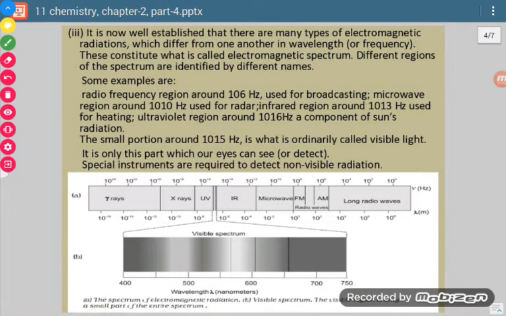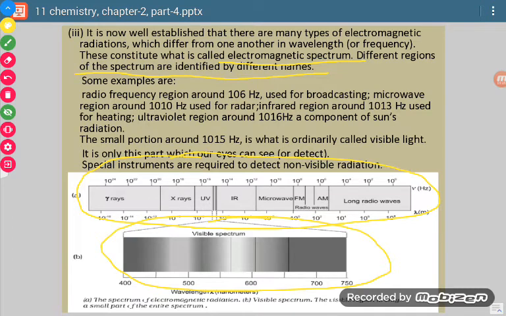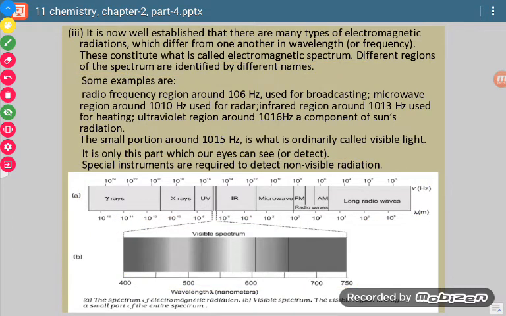Now the third property, it covers a lot. It is now well established that there are many types of electromagnetic radiations which differ from one another in wavelength or frequency. These constitute what is called the electromagnetic spectrum. Different regions of the spectrum are identified by different names. Now see, this thing is the electromagnetic spectrum. This is the visible spectrum and this is the whole electromagnetic spectrum. Now see, in the electromagnetic spectrum, there are two properties which will come in the fourth postulate: